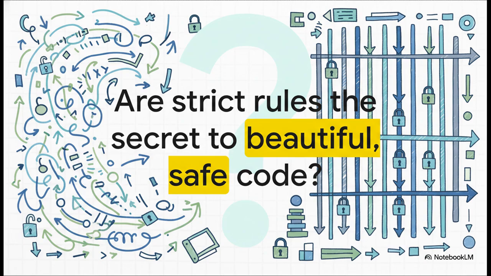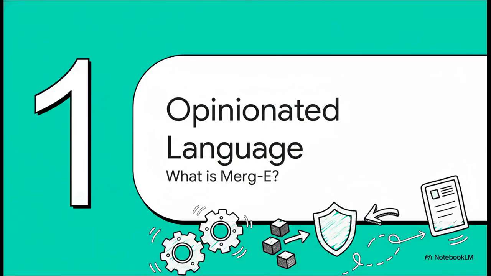In a world that's all about developer freedom and endless flexibility, could the real secret to creating amazing, safe, and maintainable code actually be, well, a bunch of super strict rules? Merg-E definitely thinks so. So what even is Merg-E? Well, it's what you'd call a highly opinionated, domain-specific language. It's built for the Web 3.0 world. So think smart contracts, decentralized apps, places where one little bug can be absolutely catastrophic.